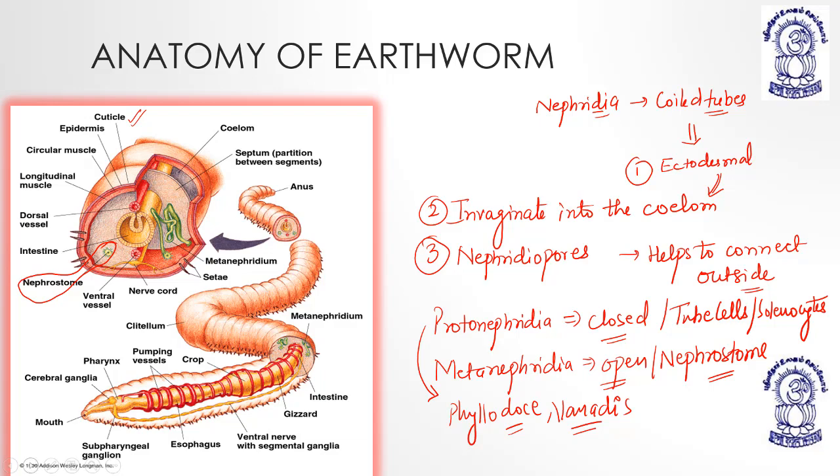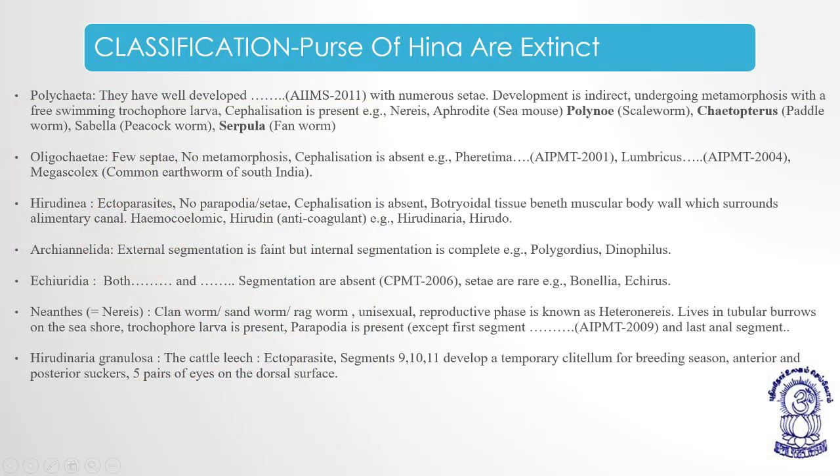Now, coming to the next topic, classification. The classification of phylum Annelida is done in this way: Purse of Hina are extinct.